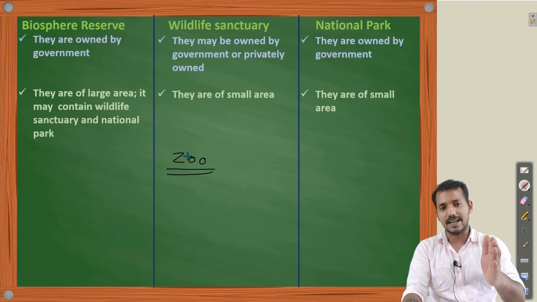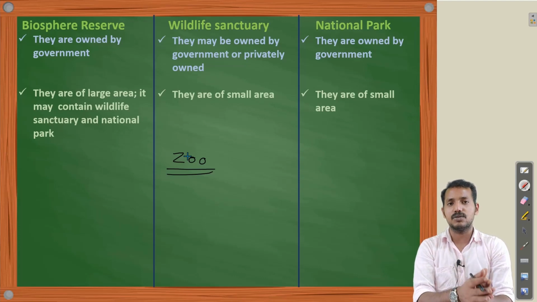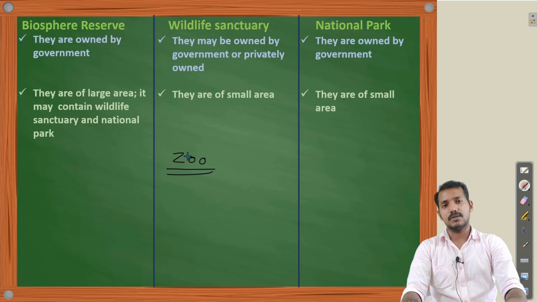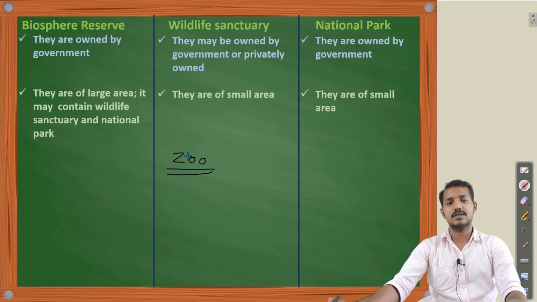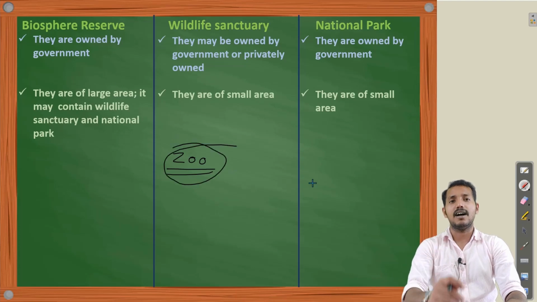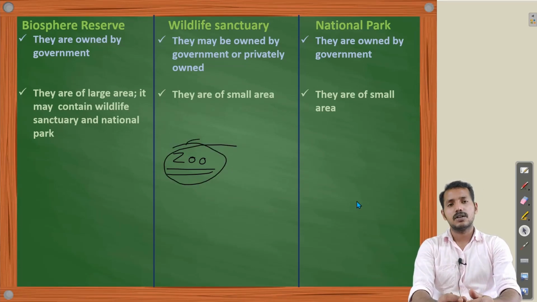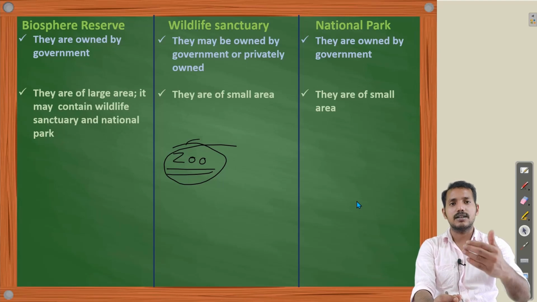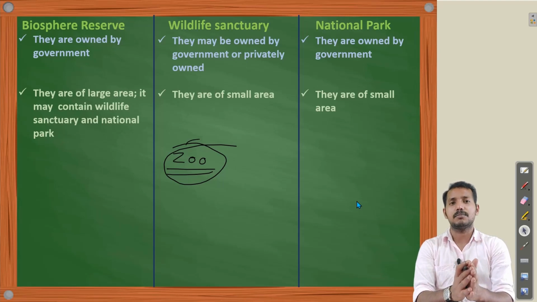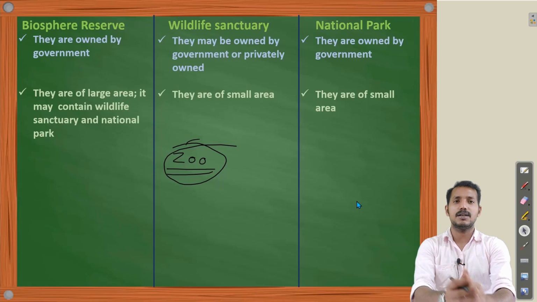While in case of national park, wildlife sanctuary or biosphere reserve, they are finding their food, everything on their own. No human interference. Okay, so that is the main difference between these three and the zoo. Zoo is completely artificial.